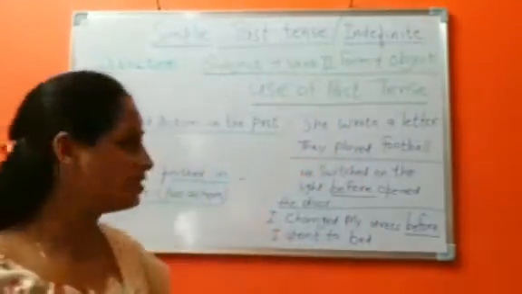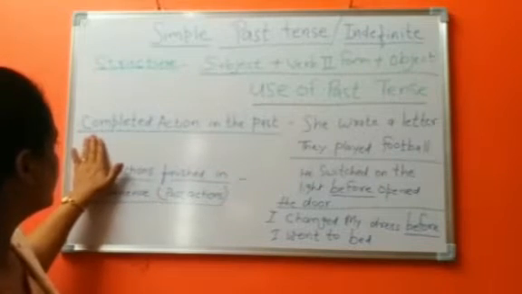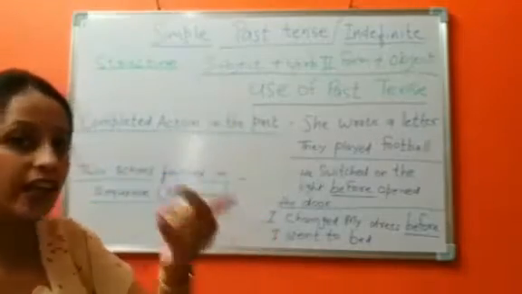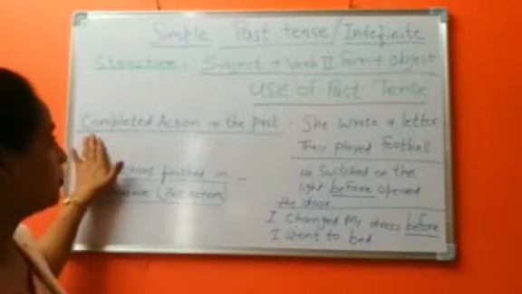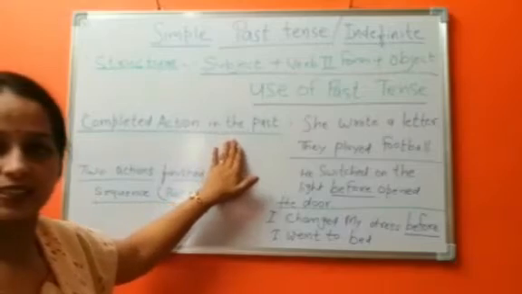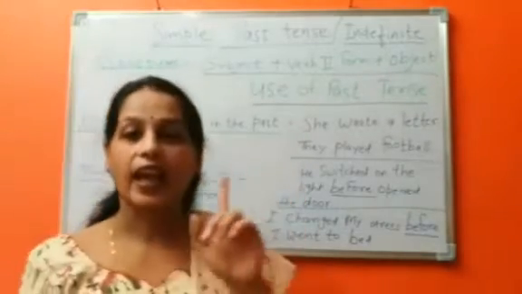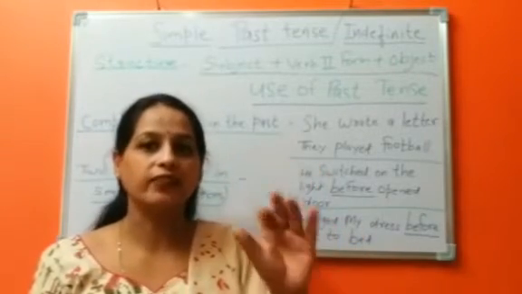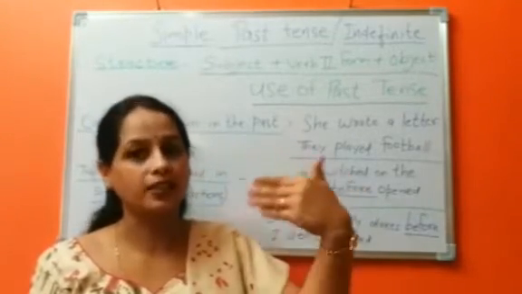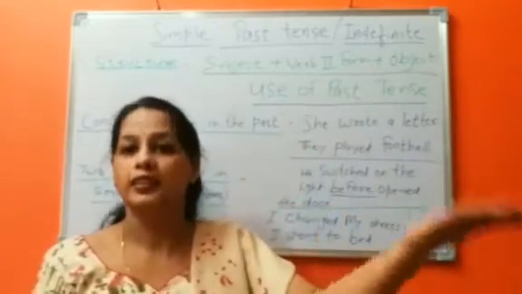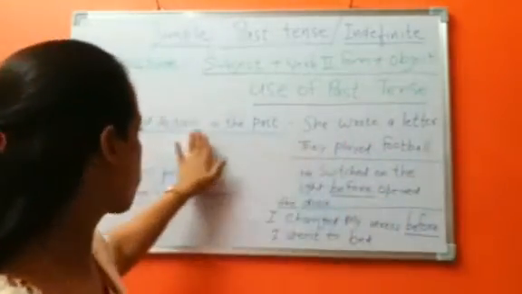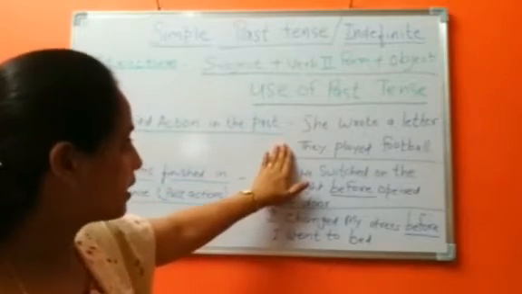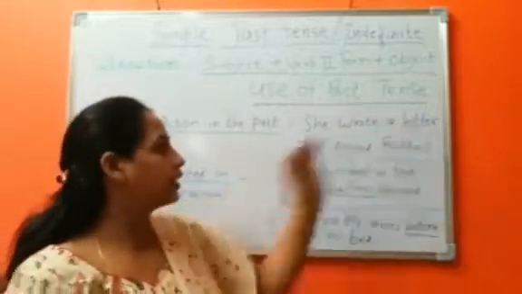Let's see the situations. First, we use past simple tense when we want to talk about an action which is completed in the past. Any action or activity which was completed in past time. It happened. It is no longer today. Let's see an example. She wrote a letter.